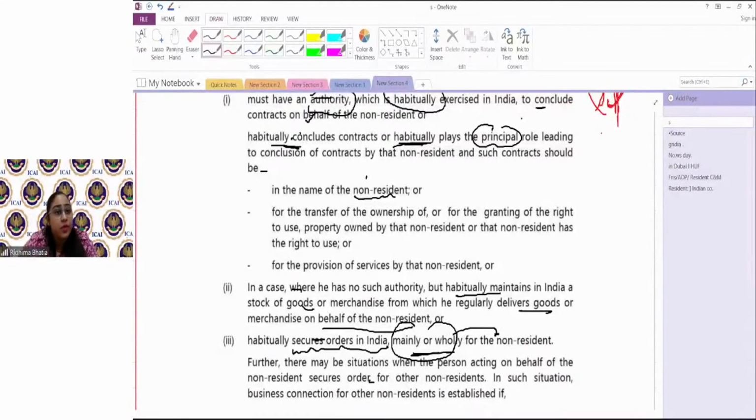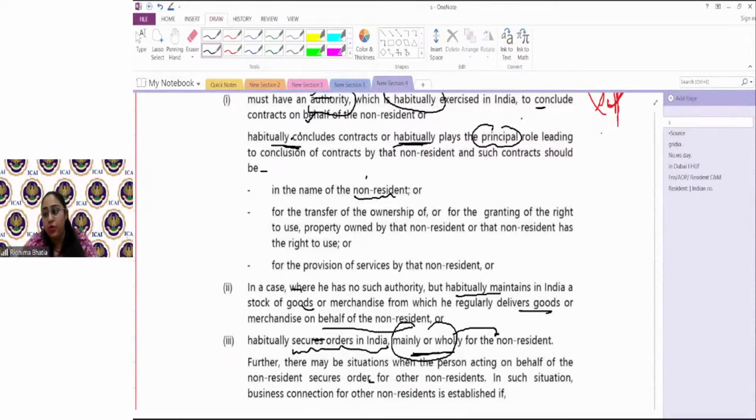That means he is only securing orders for this person and no other person. Then that person is said to be a person acting on behalf of the non-resident, and hence he would be a business connection for a person who's a non-resident.